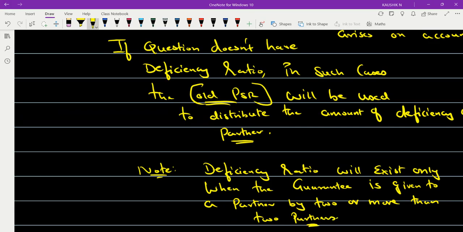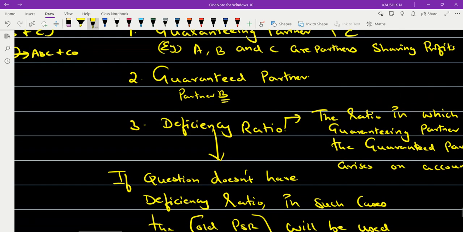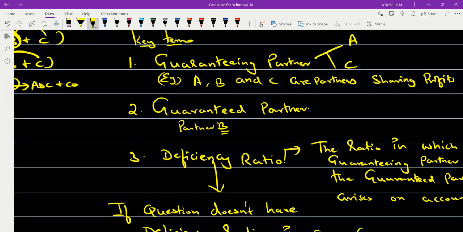If the guarantee is given by only one partner, then you won't find the deficiency ratio. In such a case, deficiency ratio will not be available.